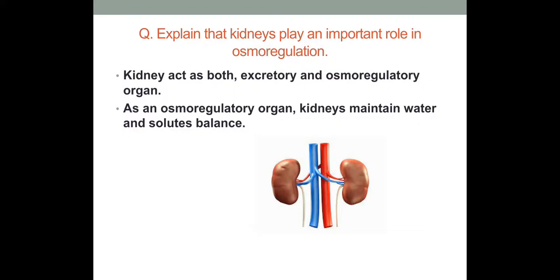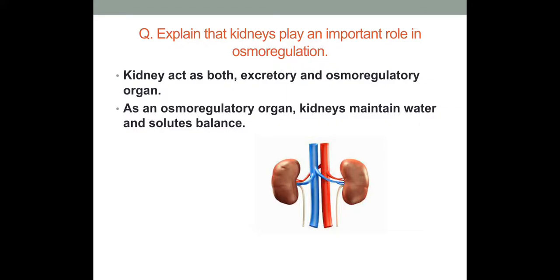Dear students, you know that kidneys are excretory as well as osmoregulatory organ. Kidney plays an important role in both excretion and osmoregulation. And excretion and osmoregulation both are the process of homeostasis. Both are actually types of homeostasis. Kidneys are the major excretory organ in our body which excrete the nitrogenous waste in the form of urine.